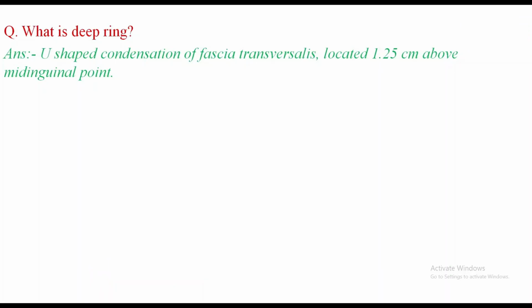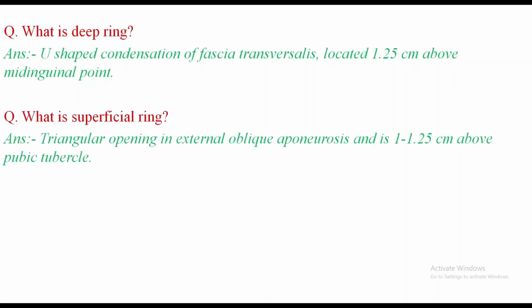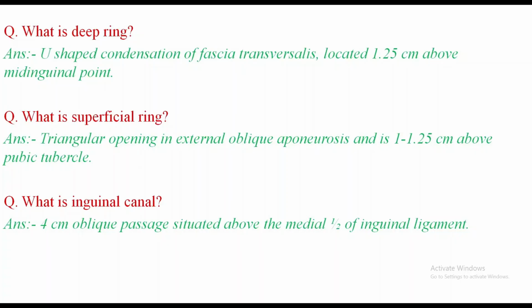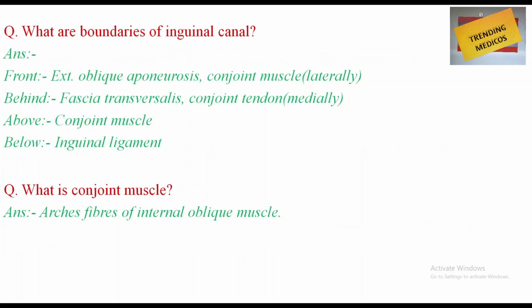So what is deep ring? Deep ring is U-shaped condensation of the fascia transversalis located 1.25 cm above the mid-inguinal point. Superficial ring is triangular opening in external oblique aponeurosis and is 1 to 1.25 cm above the pubic tubercle. Inguinal canal is what? It is 4 cm oblique passage situated at the medial half of the inguinal ligament. It extends from the superficial to deep ring. The boundaries of inguinal canal are: front is formed by external oblique aponeurosis and conjoint tendon laterally. Behind is formed by the fascia transversalis and conjoint tendon medially. Above is conjoint muscle. Below is inguinal ligament.